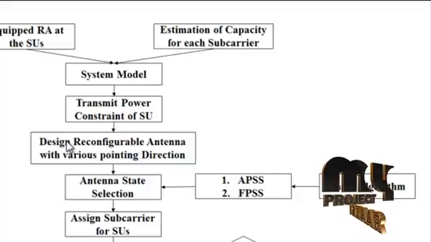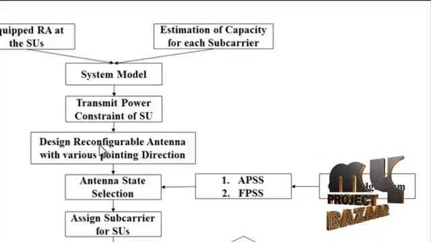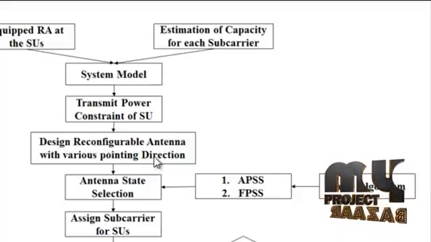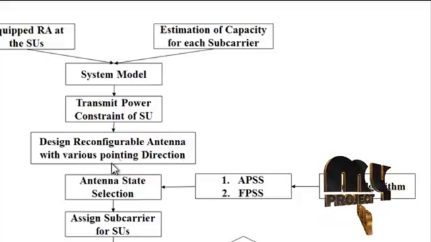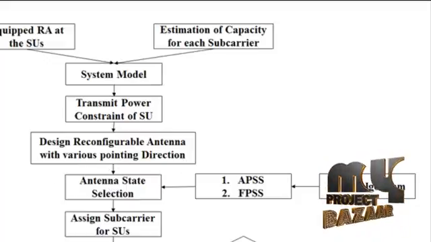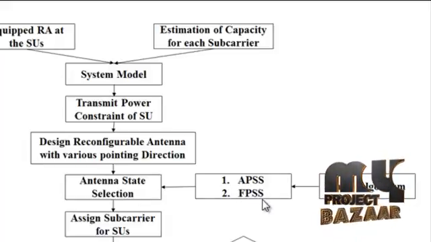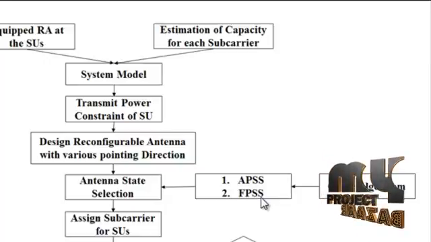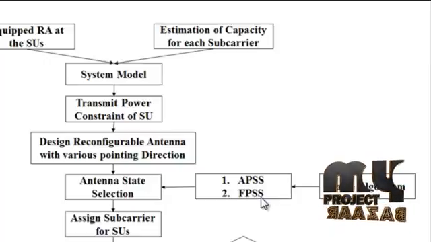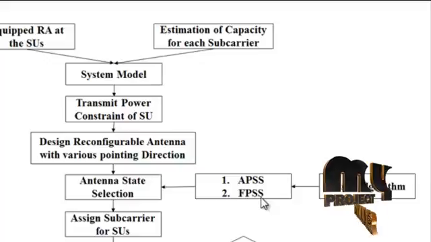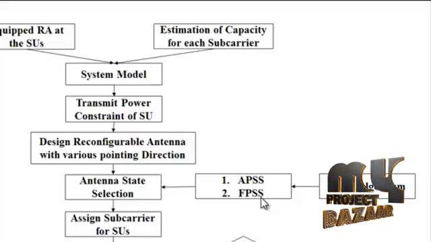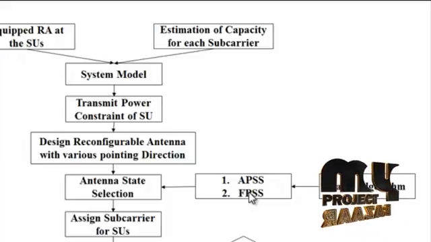Next, we design the reconfigurable antenna with various pointing directions based on the antenna state selection algorithm. In the antenna state selection algorithm, APSS and FPSS approaches are proposed. In the APSS approach, before the game starts, the SU selects a set of antenna states based on location information. In the FPSS approach, the fixed state selection is assumed to be the same for all SUs.